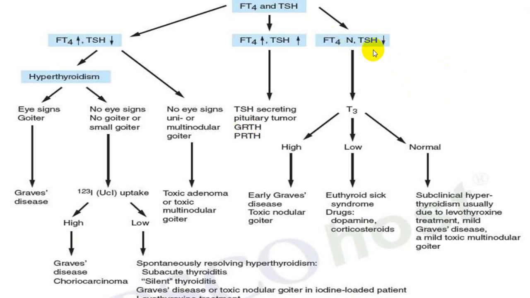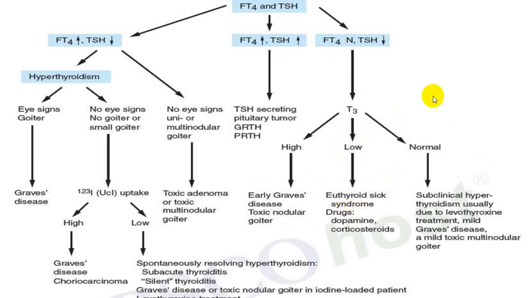Now suppose T4 is normal and TSH is low, meaning subclinical thyrotoxicosis. In subclinical thyrotoxicosis, if T3 is high, go for early Graves' disease or toxic nodular goiter. And if T3 is low, euthyroid sick syndrome, very commonly because of acute illness.